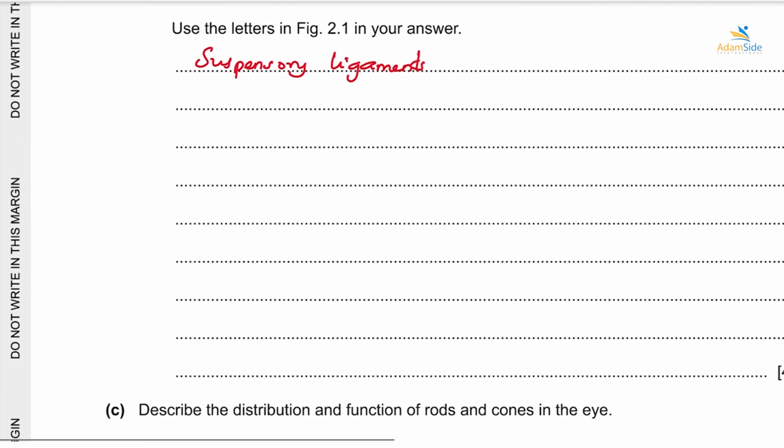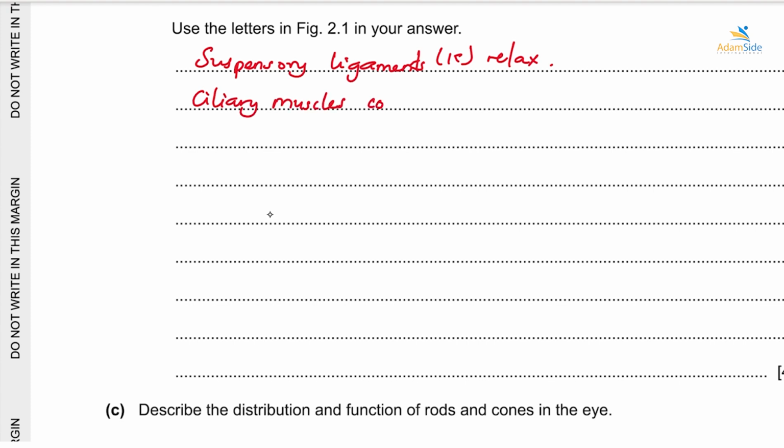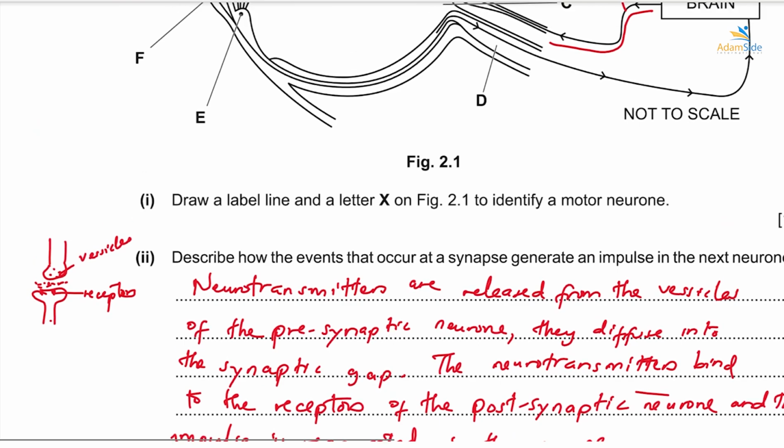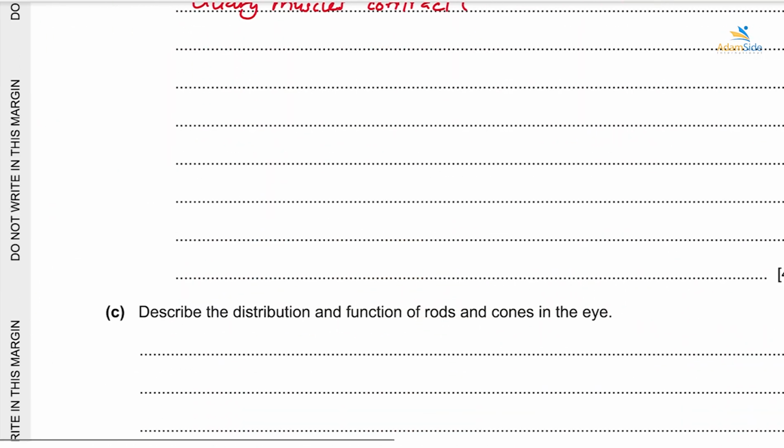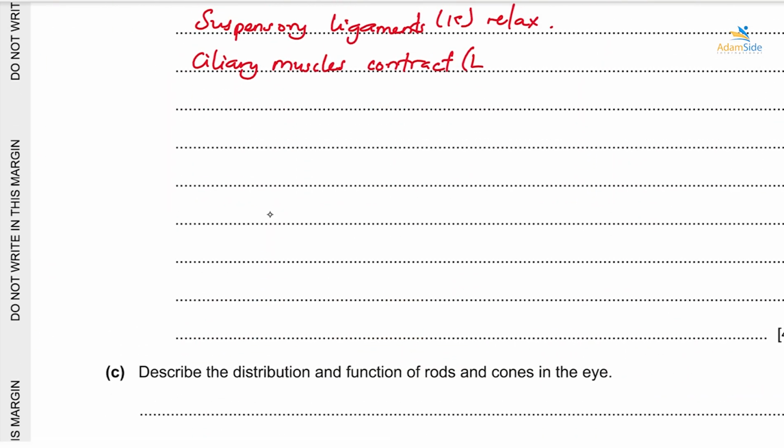But as they relax, the ciliary muscles, labeled E, contract. Then the lens becomes loose, or we can say it becomes fat and short.